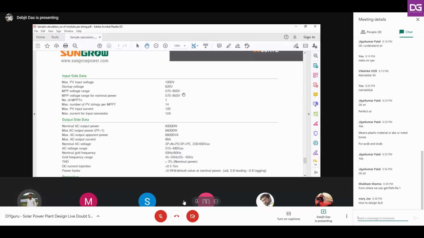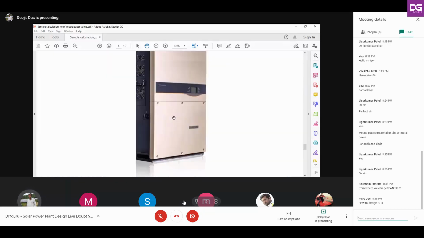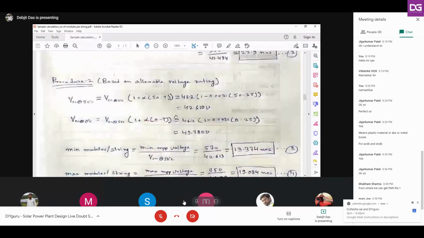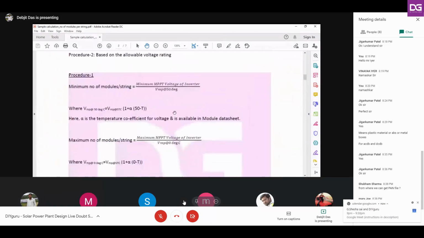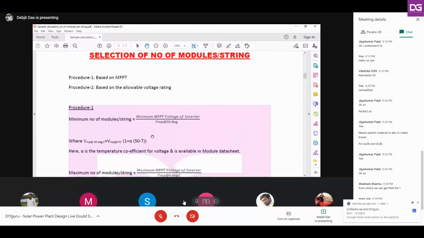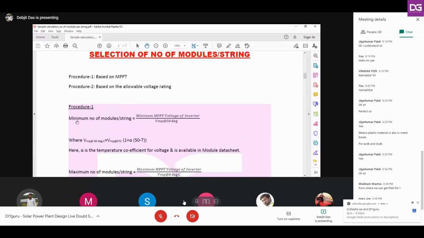So for this we have done some calculations, right? So just scrolling up, this was your note, right? So the minimum number of modules per string. For the minimum number of modules per string, you have to take into consideration the maximum temperature of that place throughout the year.